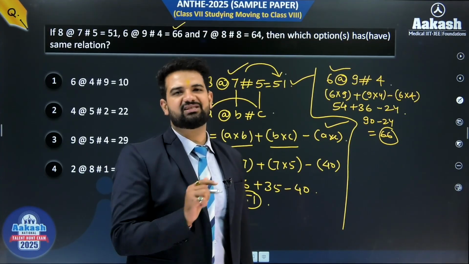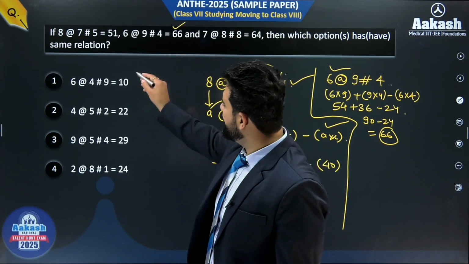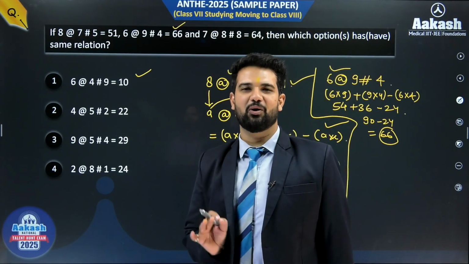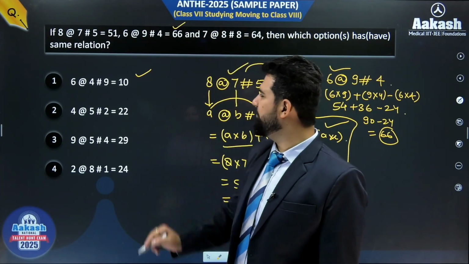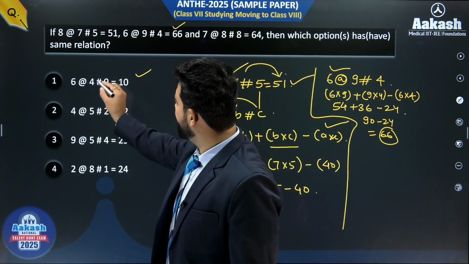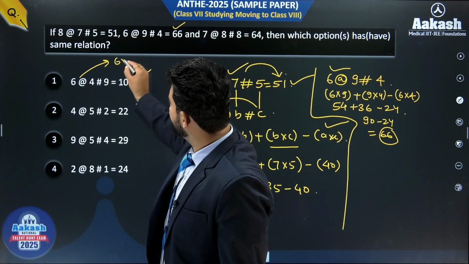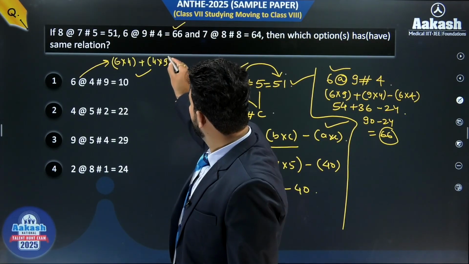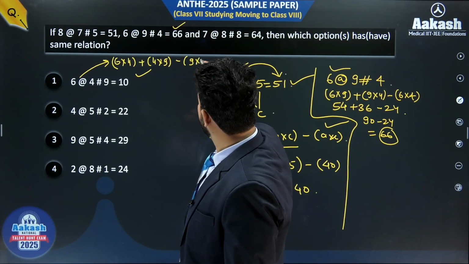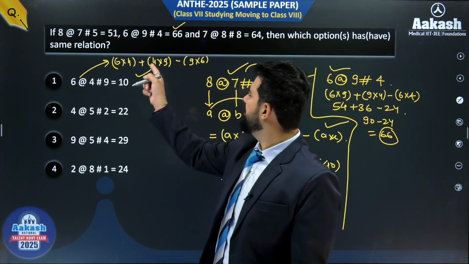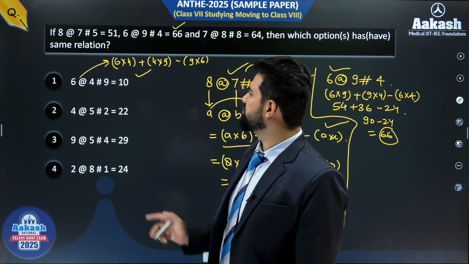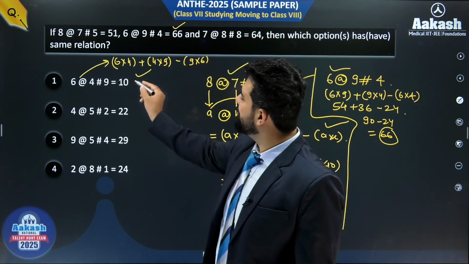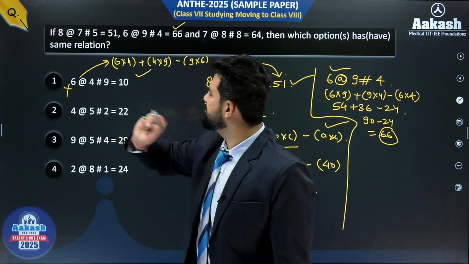Okay. So if we see the options, beta, if I apply all the things in all of these options, let me check that how many options will be correct for me. Okay. So see it for first. In the first one we have what, beta? This one will be solved by 6 into 4 plus 4 into 9, okay, minus 9 into 6. So this will become what, beta? 24 and 36 minus 54. So 24 and 36 is what, beta? 60 minus 54. It is not equal to 10. It means first option is not correct.